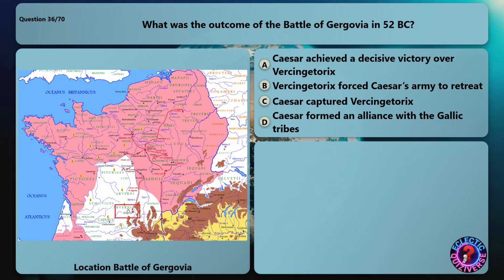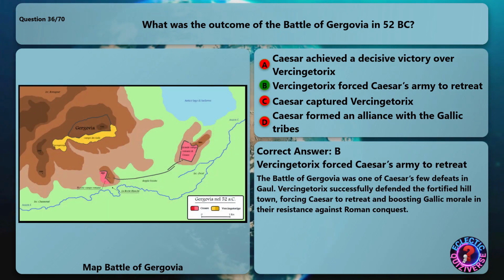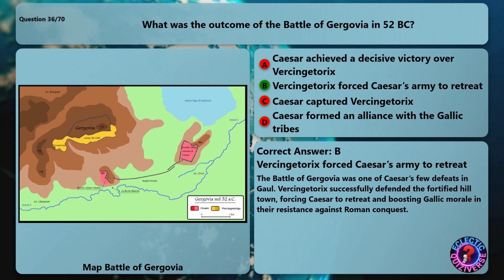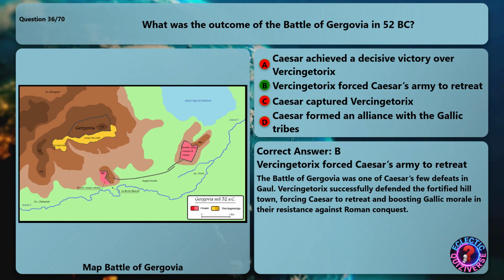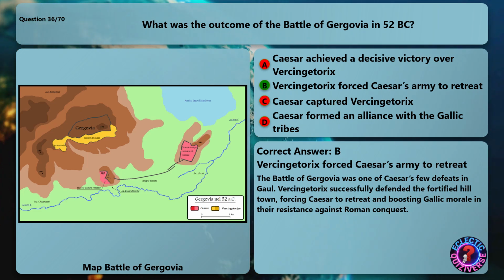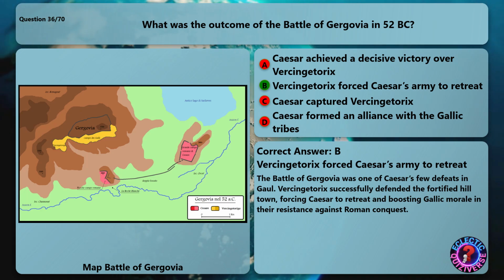What was the outcome of the Battle of Gergovia in 52 BC? The correct answer is Vercingetorix forced Caesar's army to retreat. The Battle of Gergovia was one of Caesar's few defeats in Gaul. Vercingetorix successfully defended the fortified hill town, forcing Caesar to retreat and boosting Gallic morale in their resistance against Roman conquest.